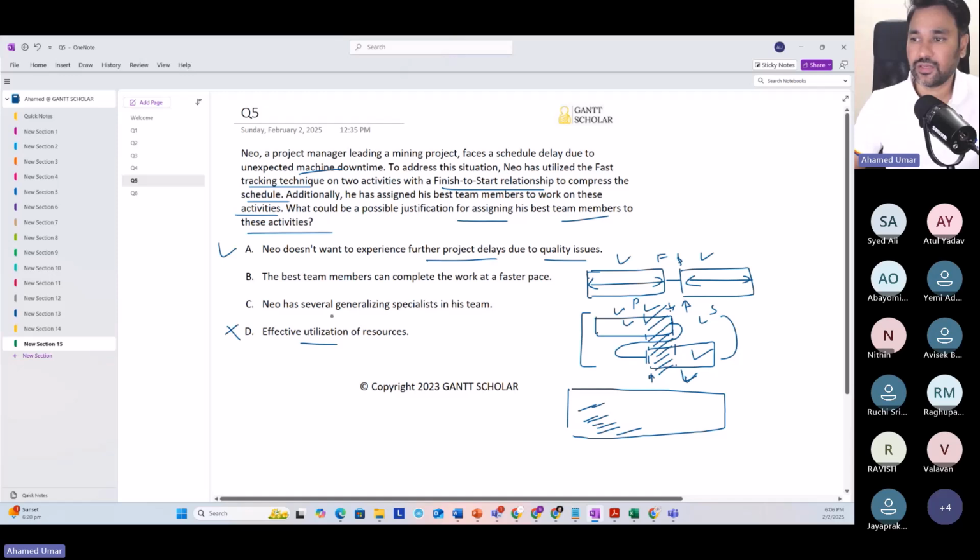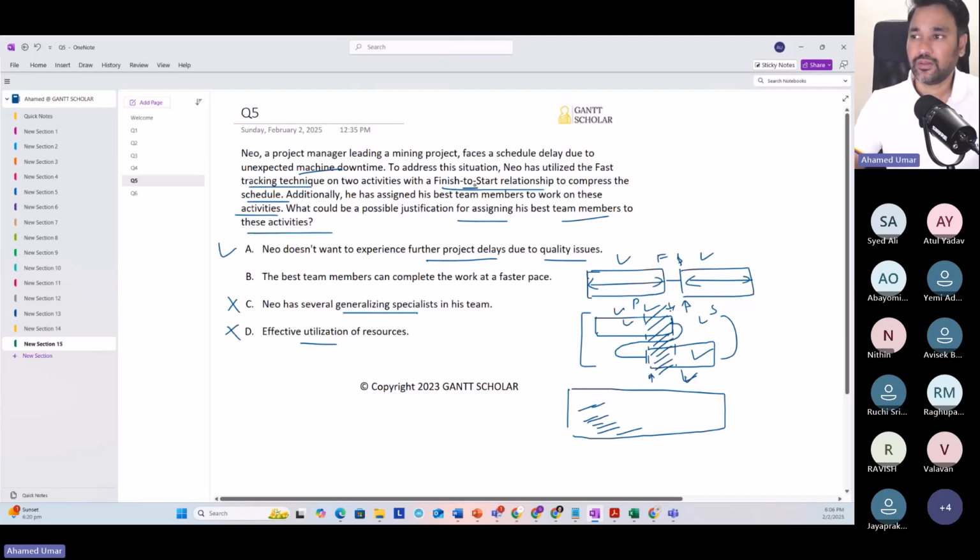Next one, Neo has several generalizing specialists in his team. This is not relevant, so you can eliminate this. A generalizing specialist is a person who can do many types of work. They are useful in addressing bottlenecks, but that is not the concern.